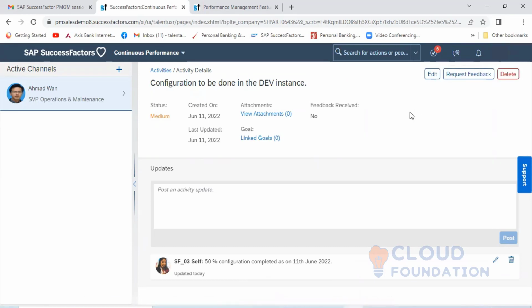Suppose you want to request feedback on this particular task from the manager. Not the manager, let's take some other user. You can click on request feedback. You have done this particular task activity and you want to get feedback from a peer or colleague.